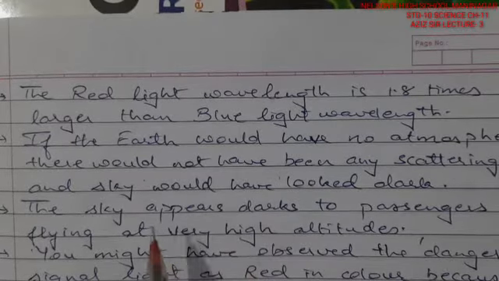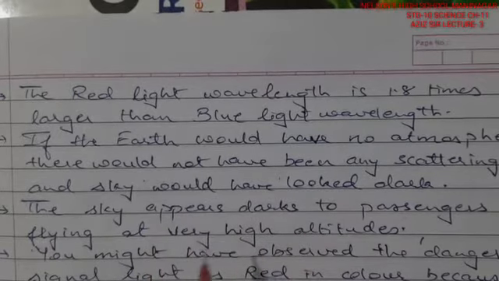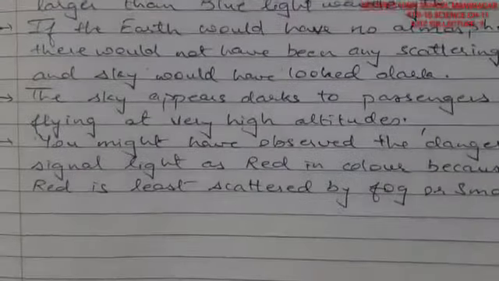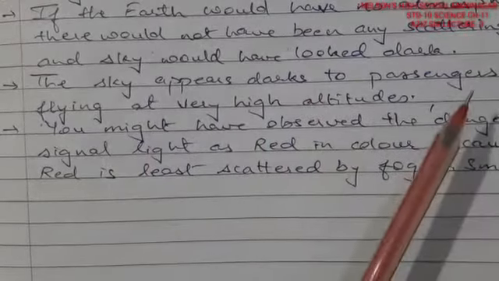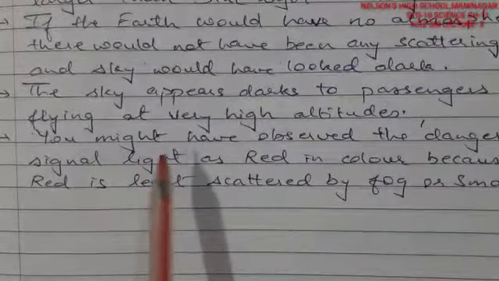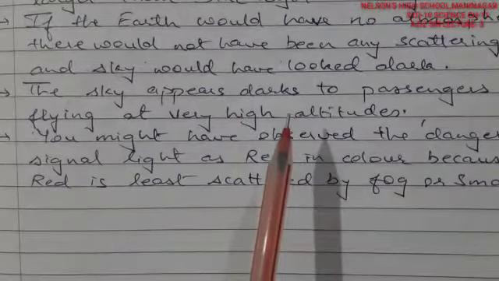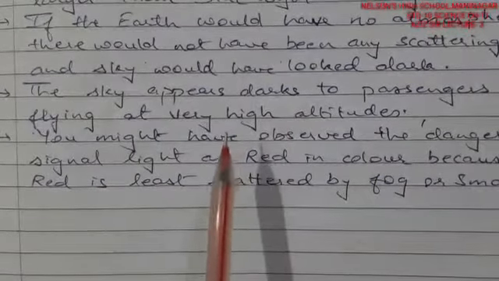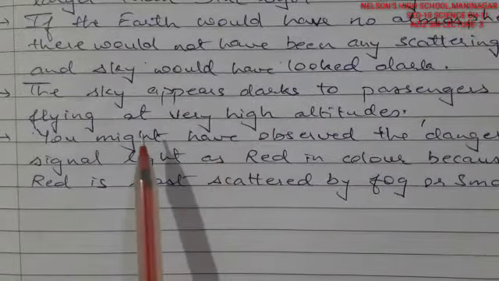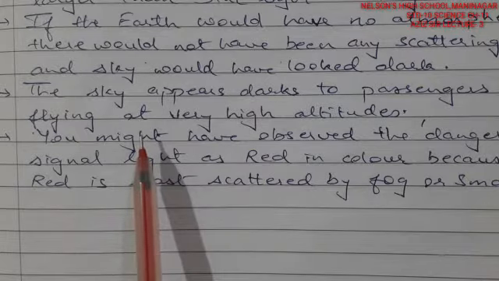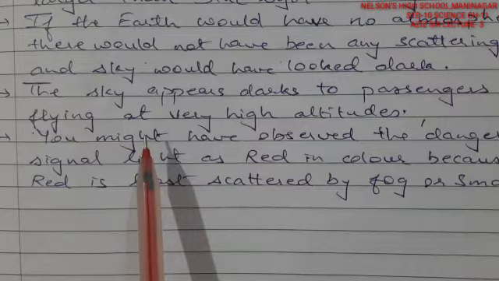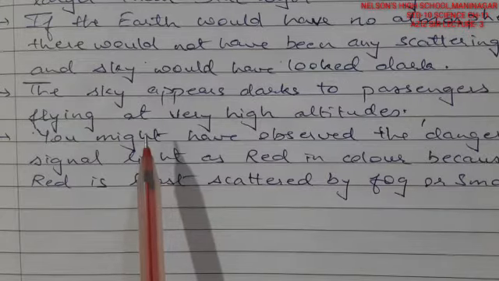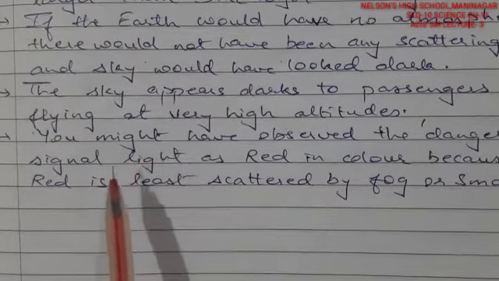So that is a better position. If the Earth did not have this atmosphere, it would appear darker. The sky appears dark to passengers flying at very high altitudes. That means those who have taken international flights at very high altitude, not local flights. Beyond the clouds the sky appears almost quite dark and the stars can also be seen.